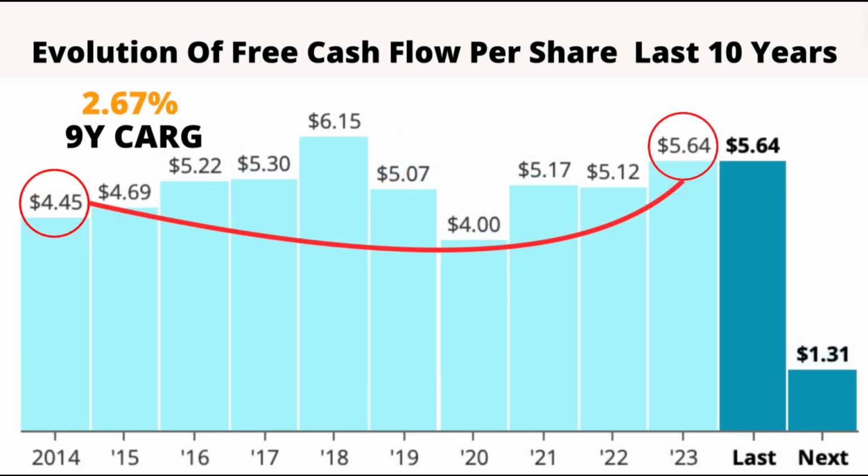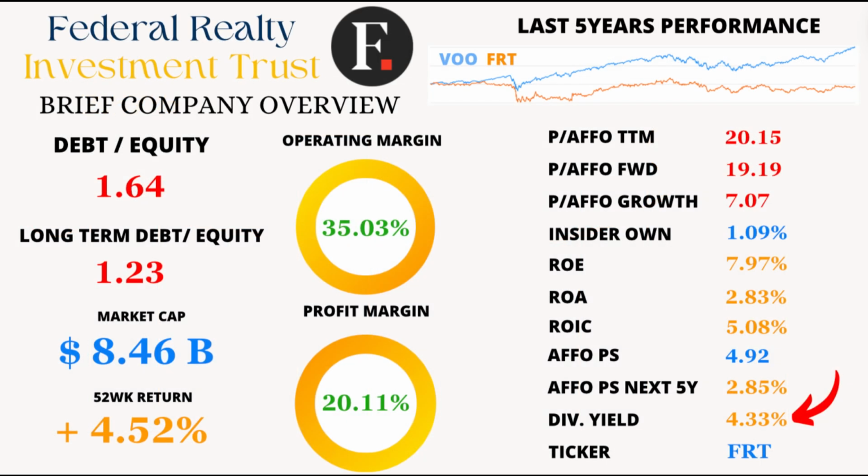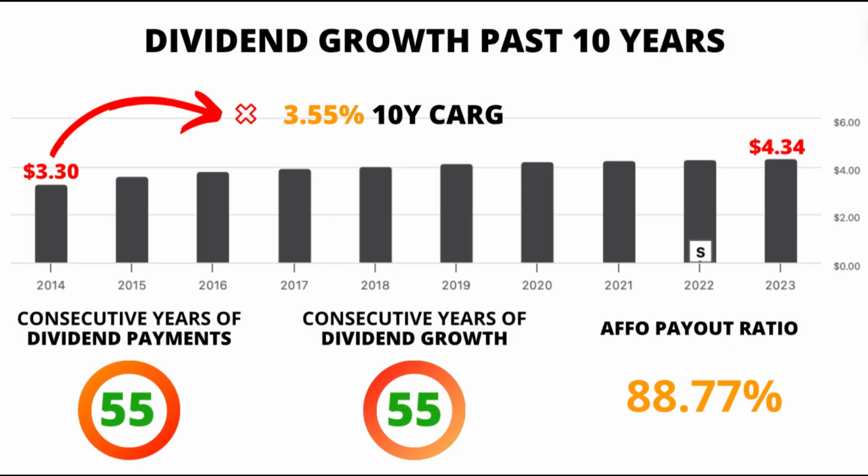But what about free cash flow? Over the last 9 years, free cash flow per share has also shown a flat trend, with a compound annual growth rate of 2.67%. Now, let's talk about dividends. FRT offers a dividend yield of 4.33%, with a CAGR of 3.55% over the last decade.